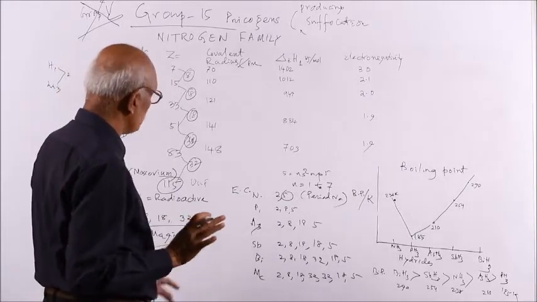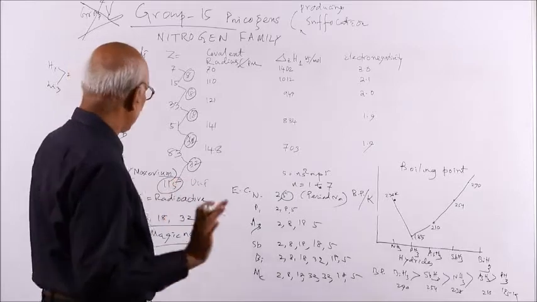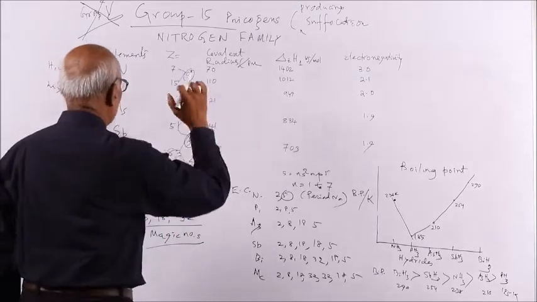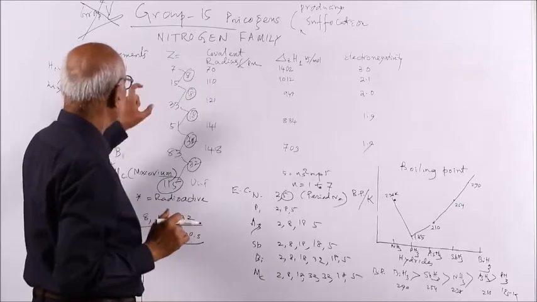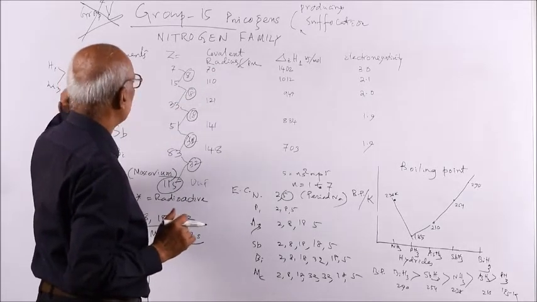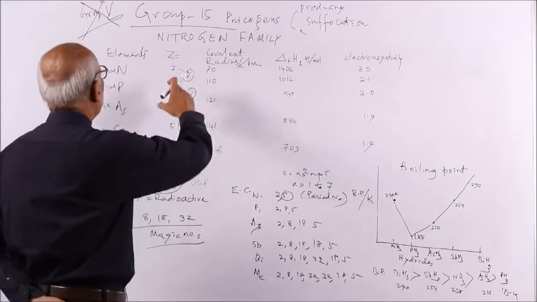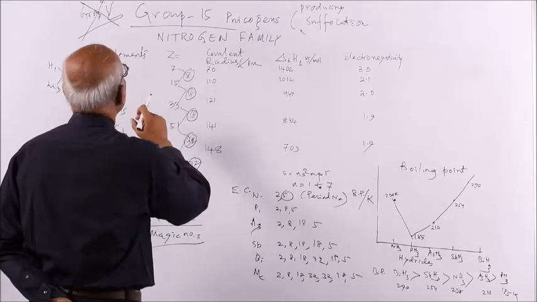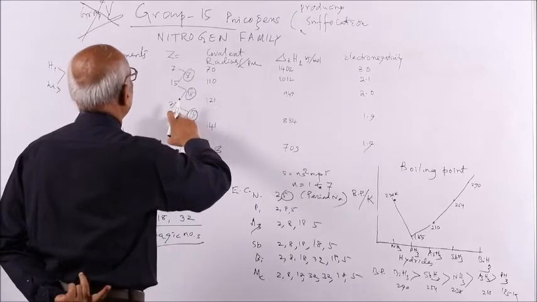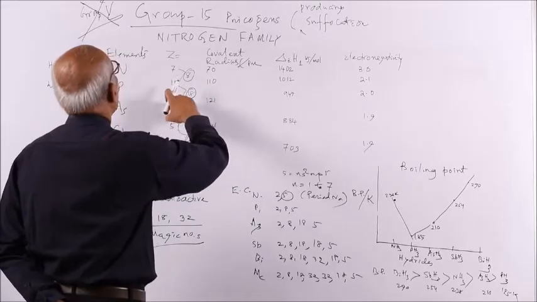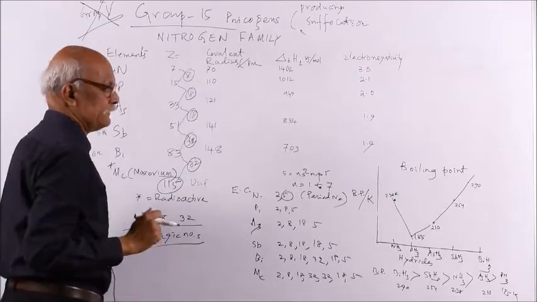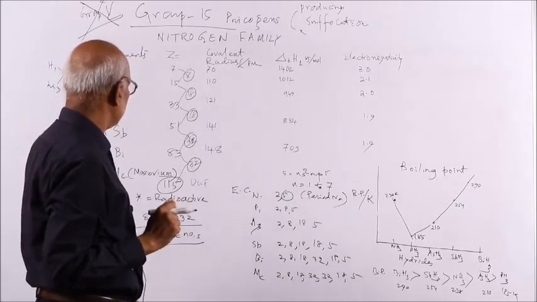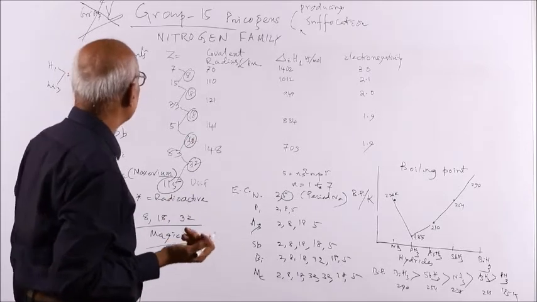Magic numbers you will also find in the case of isotopes, but here they mean that after these numbers, the element magically has identical properties. For example, nitrogen is 7, 15 is phosphorus, 33 is arsenic. So phosphorus and arsenic have properties identical with nitrogen. That means after these numbers the property becomes magically identical.